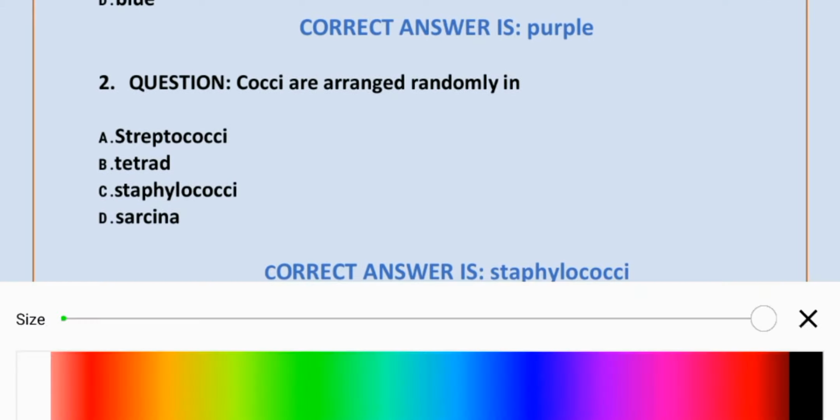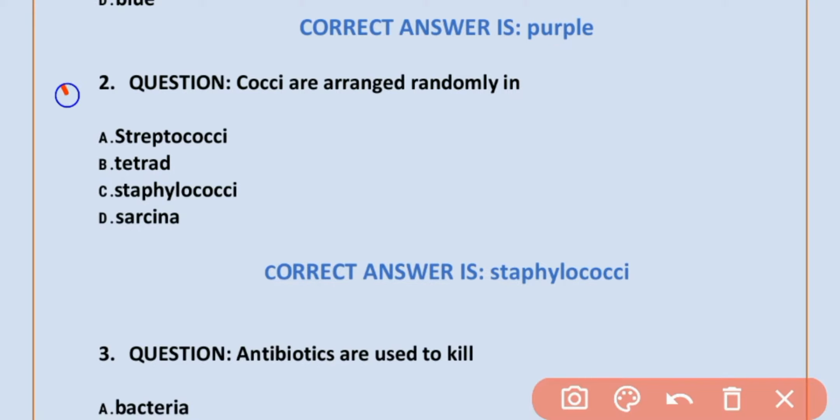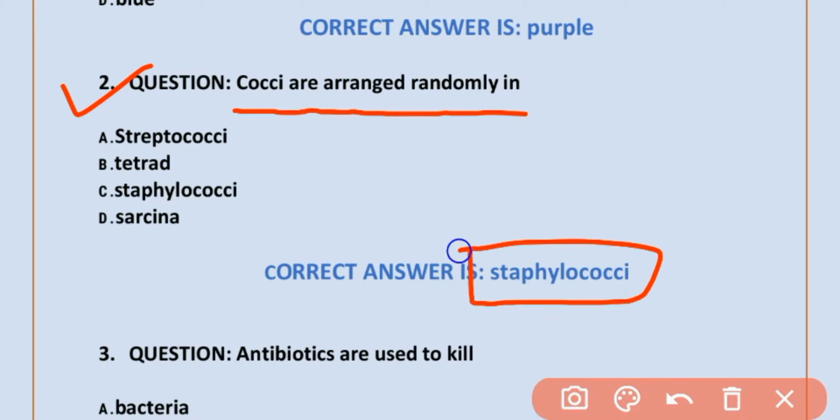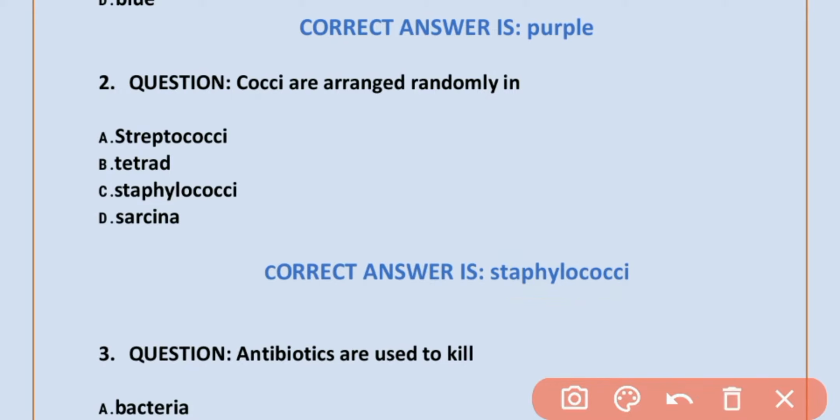MCQ number 2. Cocci are arranged randomly in Staphylococcus. Option C is correct. Staphylococcus.